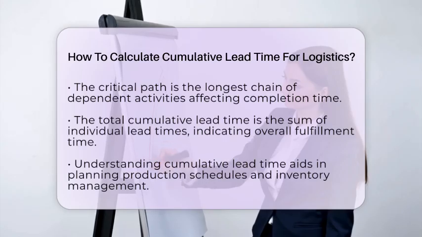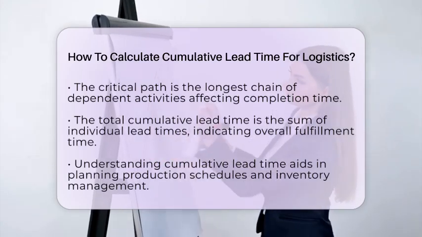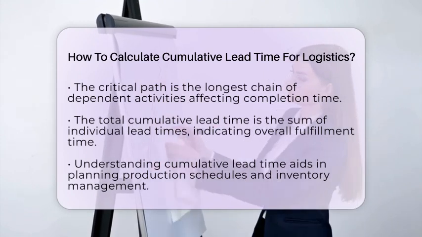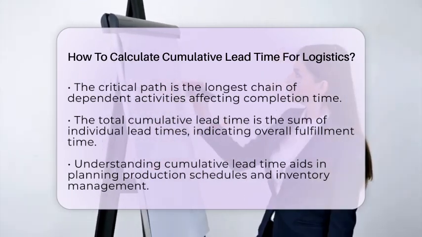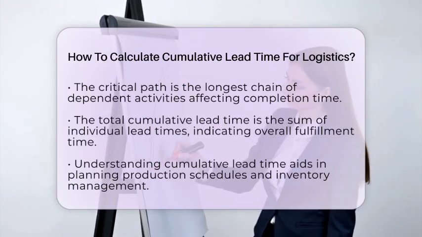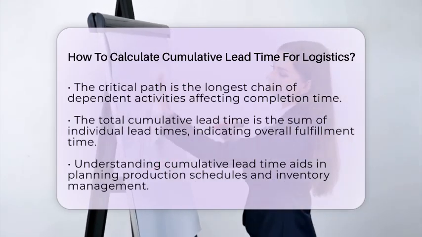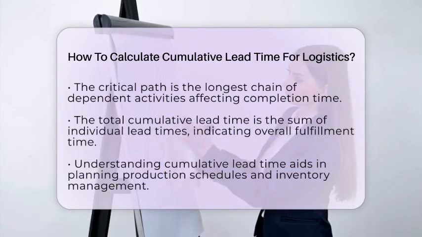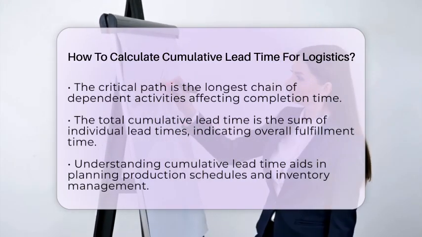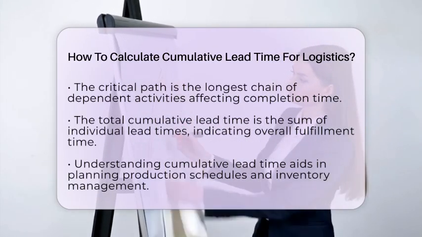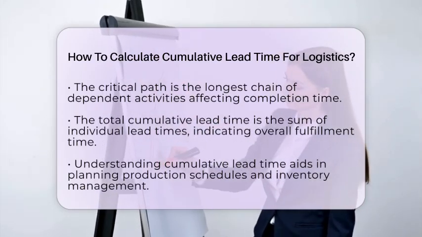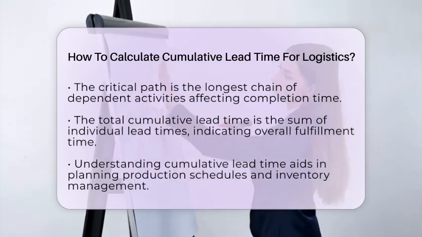This total represents the overall time required to fulfill the order from start to finish, assuming no inventory buffers are in place. Understanding cumulative lead time is essential for effective supply chain management. It helps in planning production schedules and inventory levels to meet customer demand on time. It also allows companies to identify bottlenecks or delays in the supply chain that could extend delivery times.